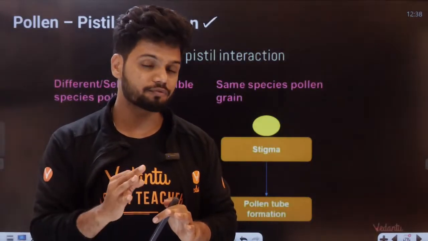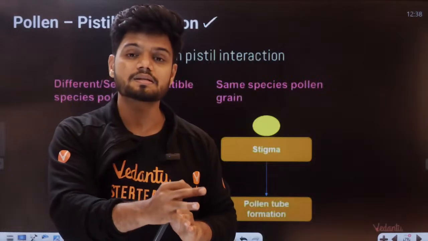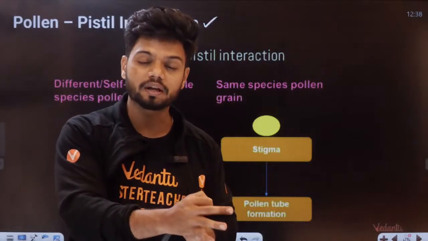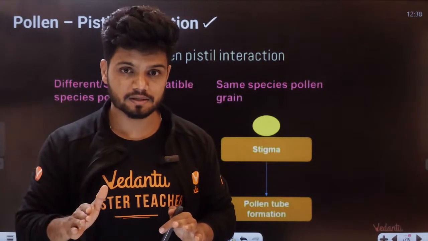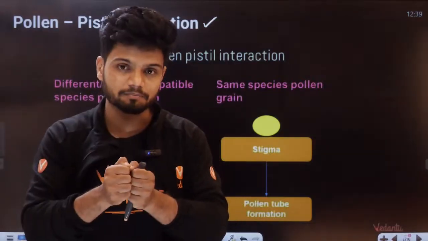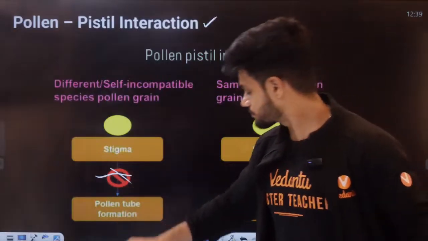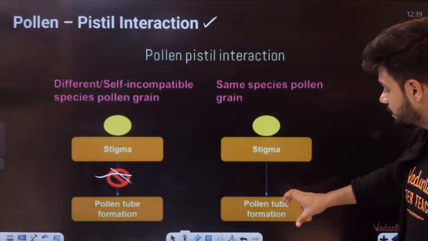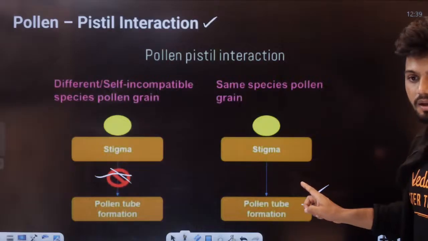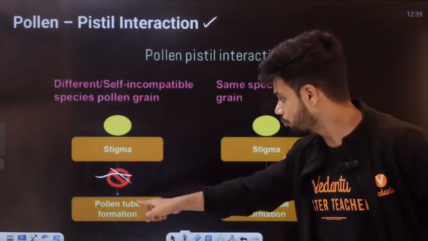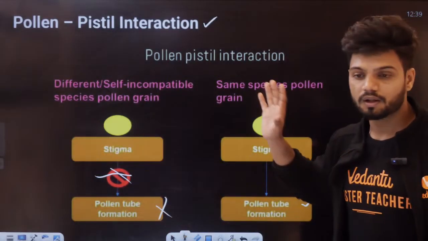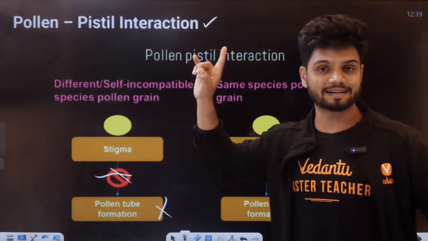If the stigma and the pollen grain are from the same species, then acceptance is happening. If they are not the same species, rejection is happening. If acceptance is happening, pollen tube formation starts. If there is a rejection, no pollen tube formation. That is the start of pollen pistil interaction.